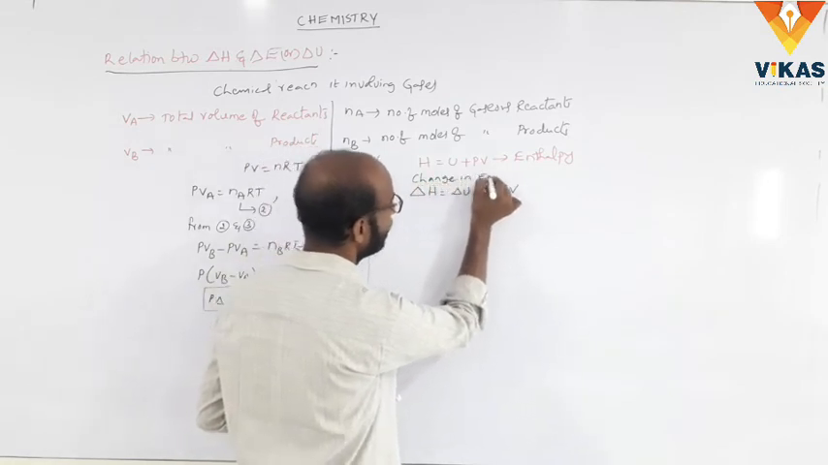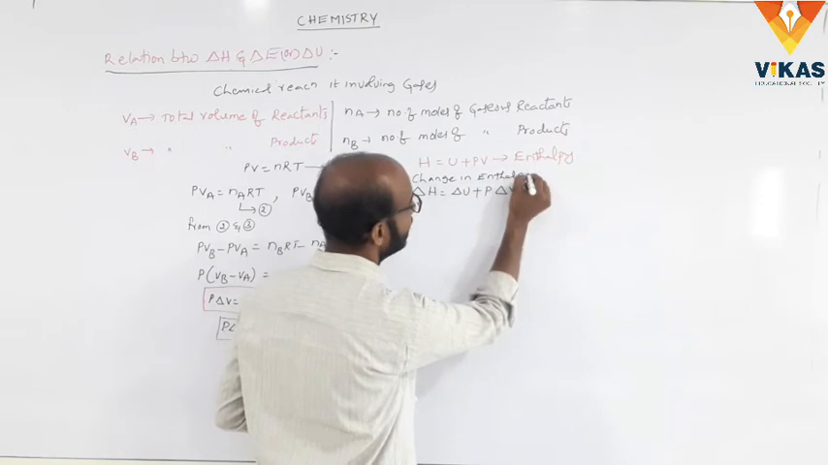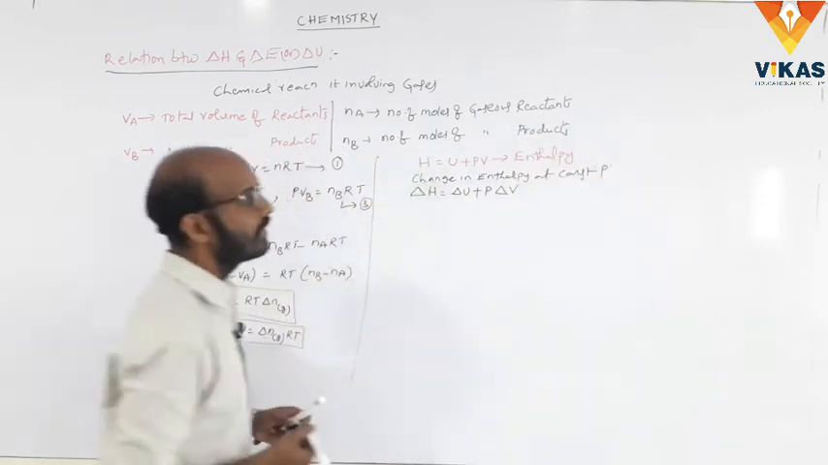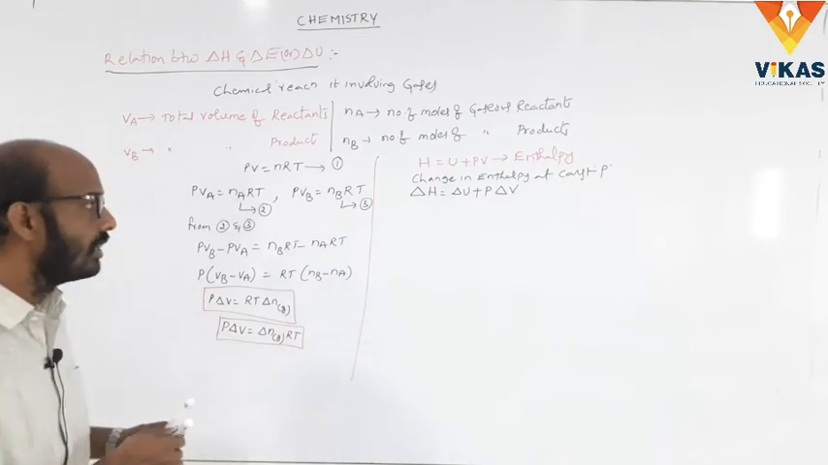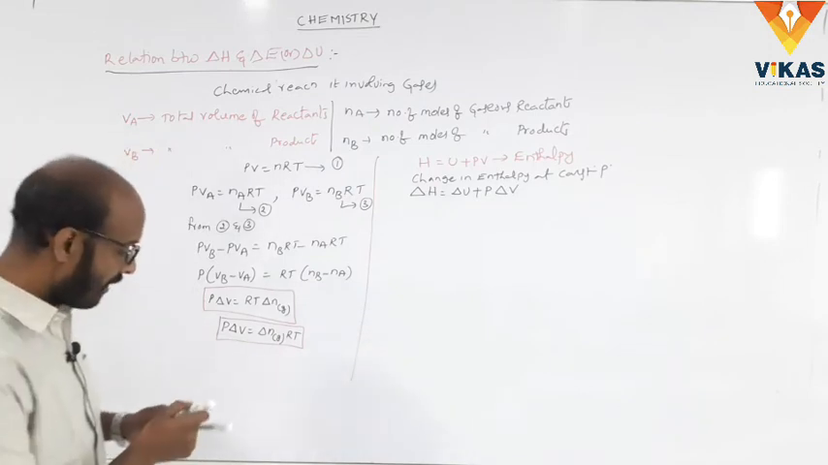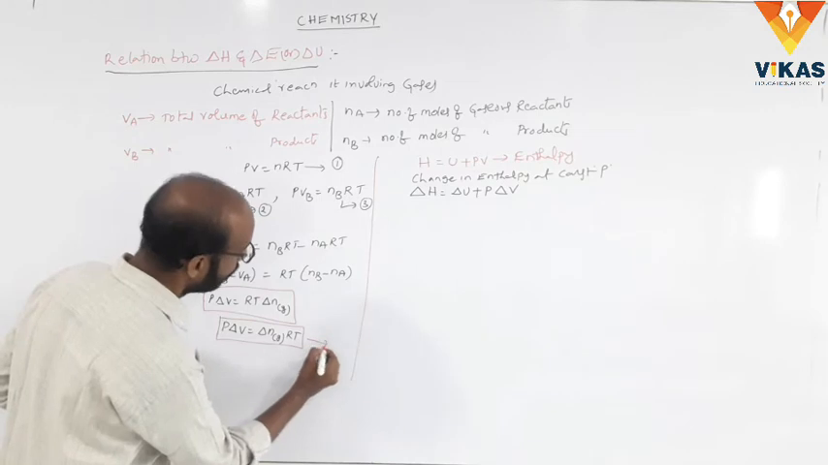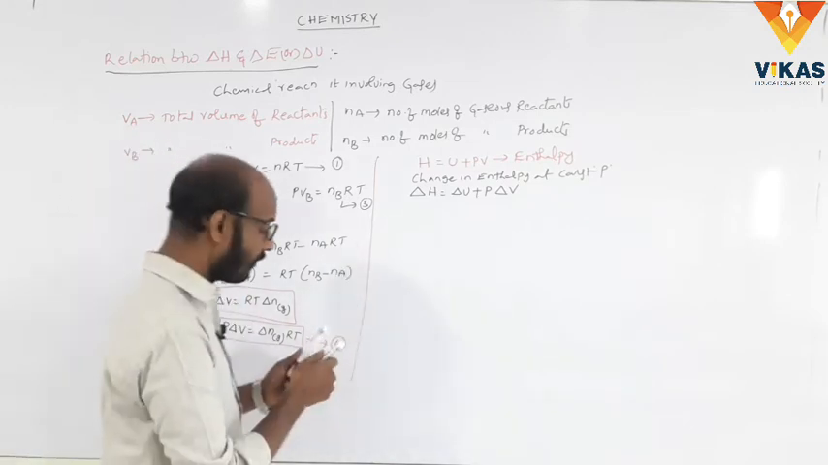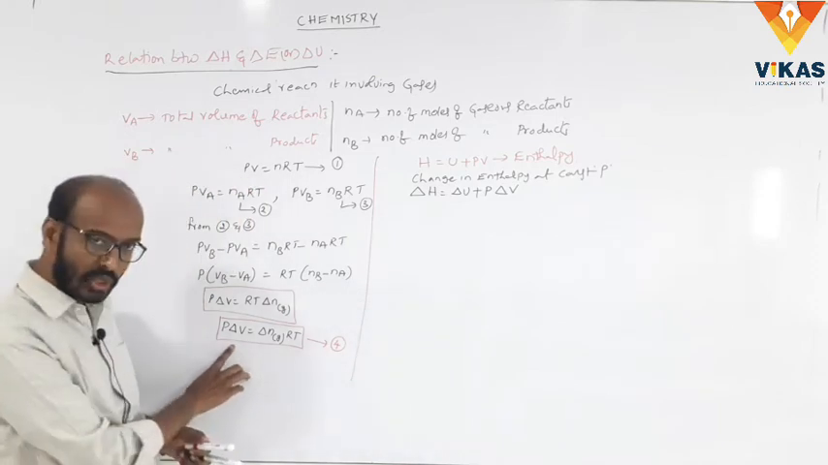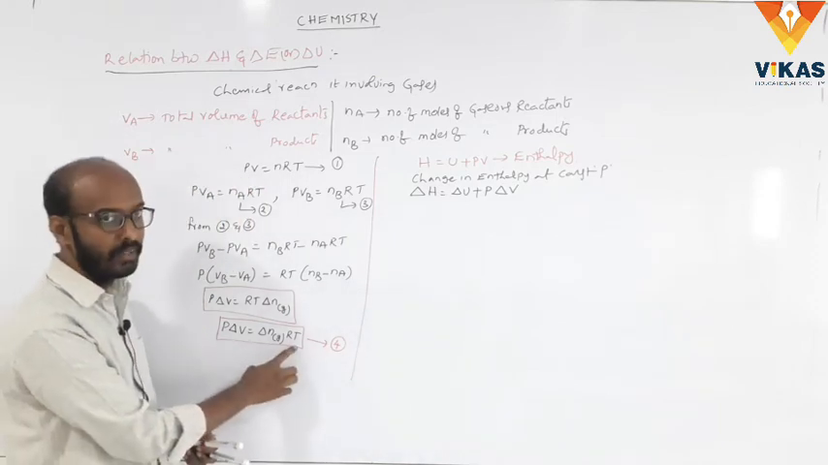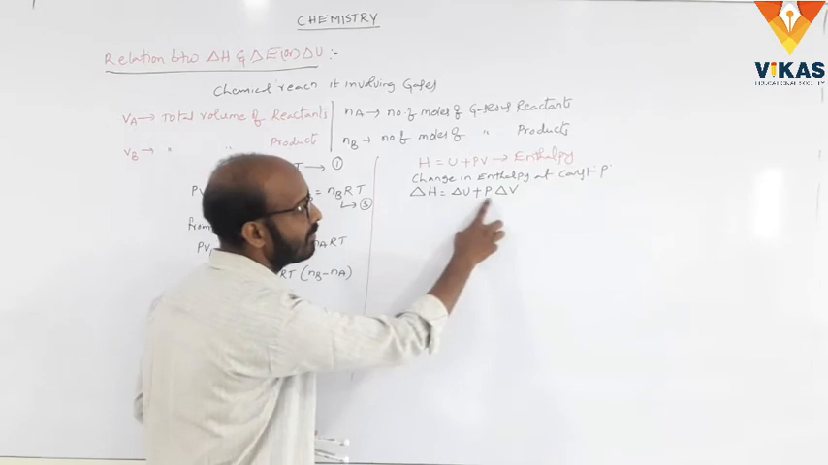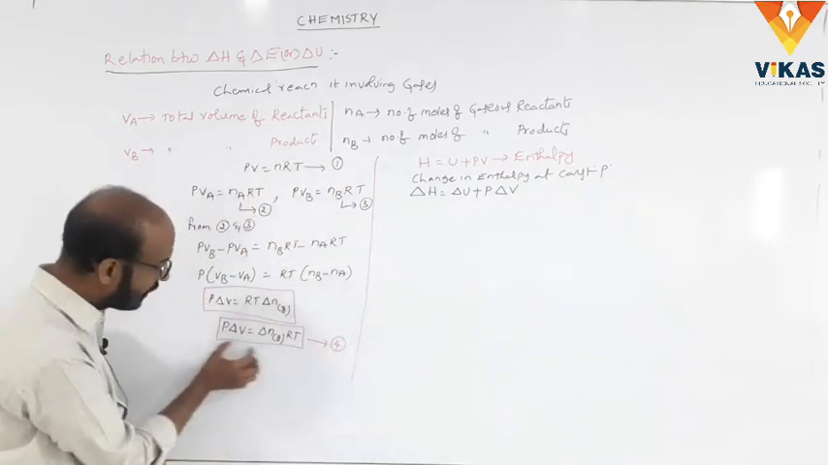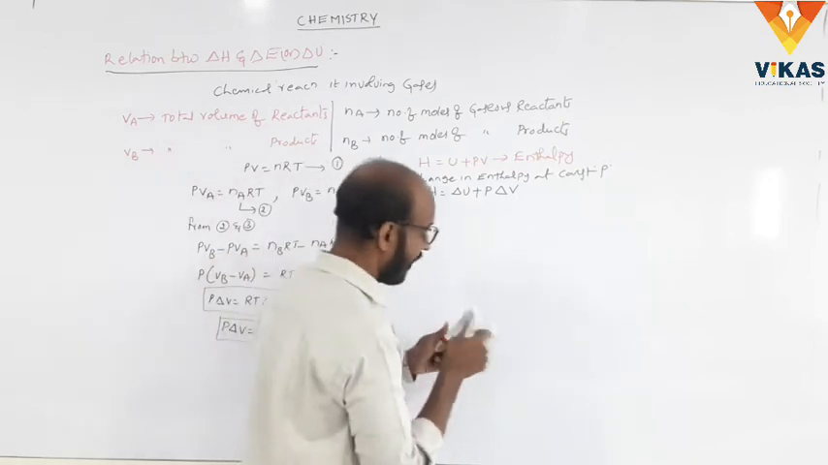Change in enthalpy at constant pressure. We write that delta H is equal to delta U plus P delta V. From equation 4, so here P delta V is equal to delta n RT. Here the formula is that delta H is equal to delta U plus P delta V. The P delta V from equation 4 is substituted in equation 5.